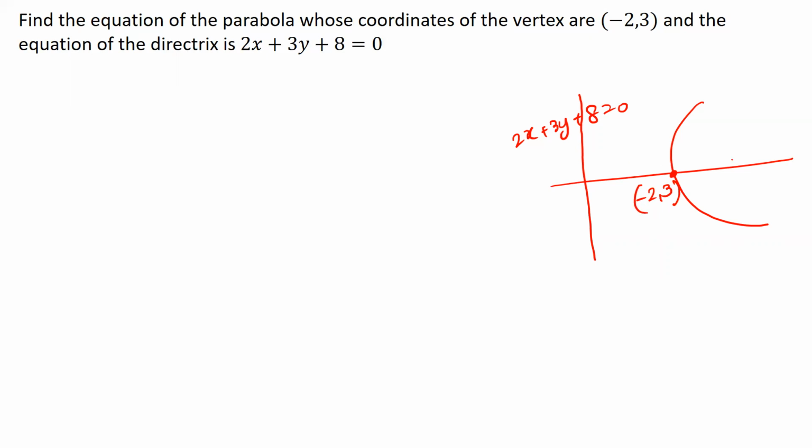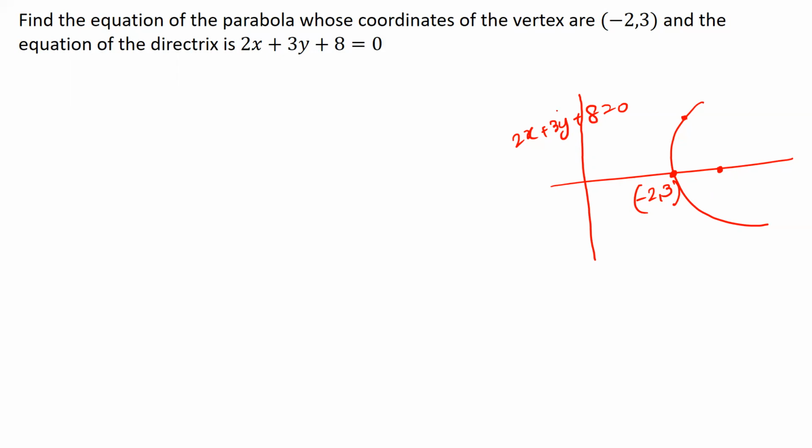So now what we have to find out is just the focus. If I'm able to find out the focus, then I'm done, because again, I'll take an arbitrary point, find out this distance, find out this distance, equate them, square them, simplify, and I'll get the answer. But it's just the reverse of the previous problem, where we were given the focus but not the equation of the directrix. And here, just the opposite, we are given the directrix and we need to figure out the focus, and finally the equation of the parabola. So what to do and how to do?